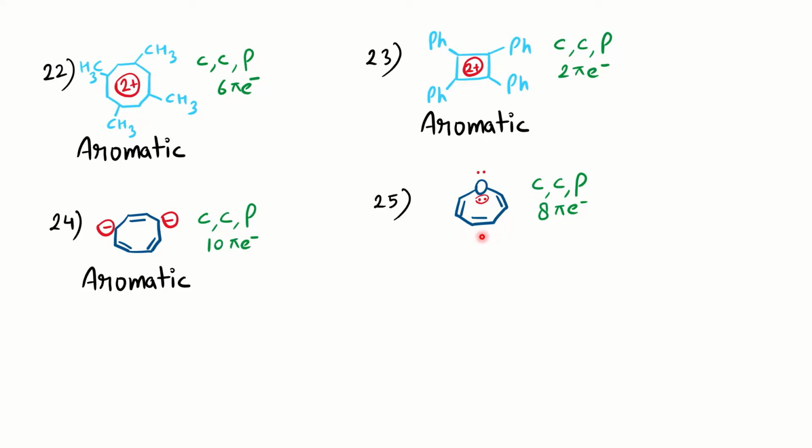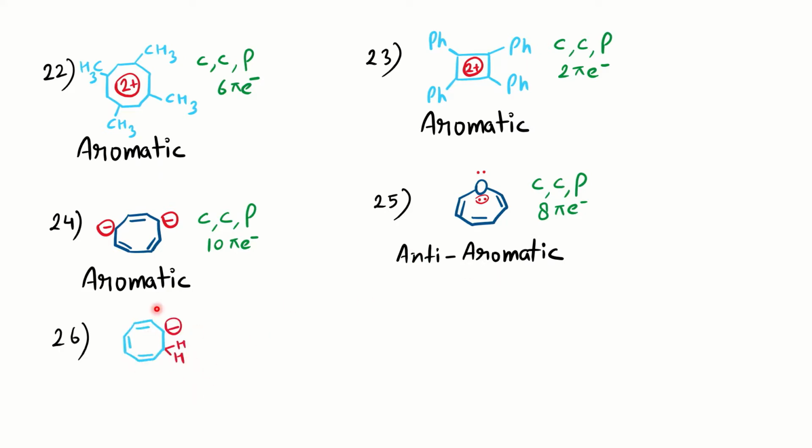This example which is on your screen here, you can see the oxygen is having 2 lone pairs. Of those, one lone pair is participating in the ring conjugation, right? So you can see the molecule is cyclic and it is in conjugation. It is a planar molecule, and how many total pi electrons are there? 6 from the double bonds and 2 from the lone pair. So total 8 pi electrons are there. So the molecule is an anti-aromatic compound. Okay, anti-aromatic compound, and those are very unstable compounds.